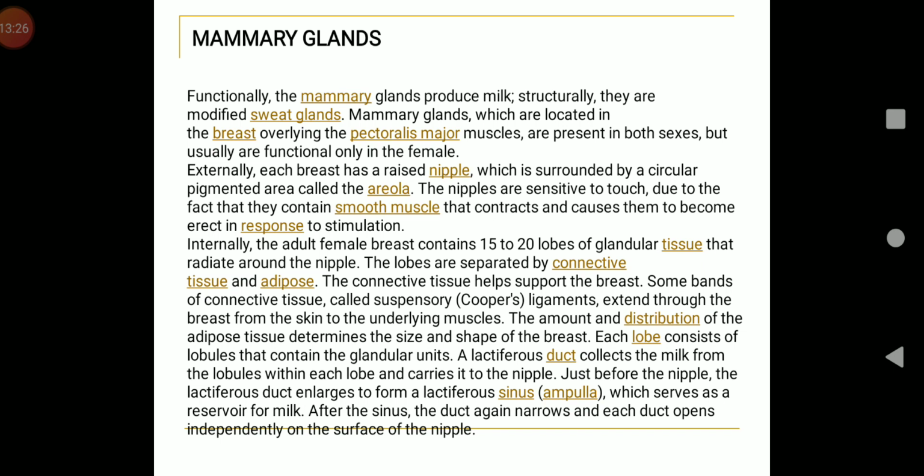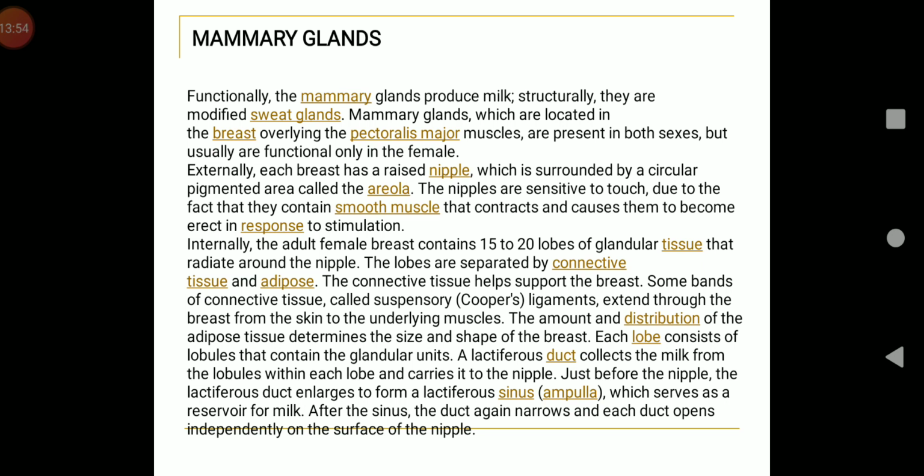Coming to the mammary glands, they produce milk. They are modified sweat glands and they are located in the breast. The breast is made up of 15 to 20 lobes of glandular tissue that radiate around the nipple, and the lobes are separated by connective tissue and adipose tissue.